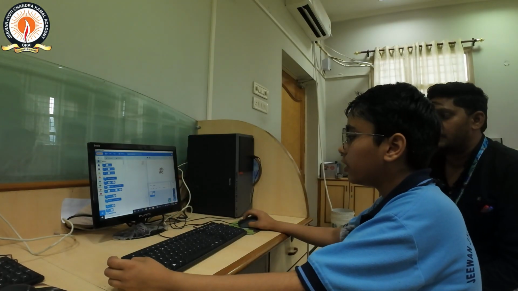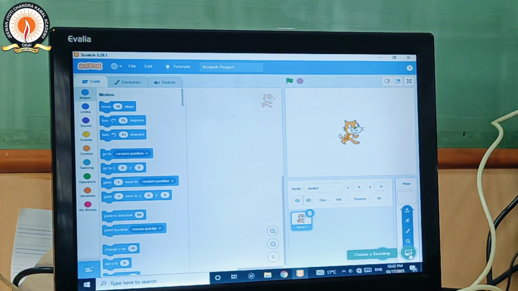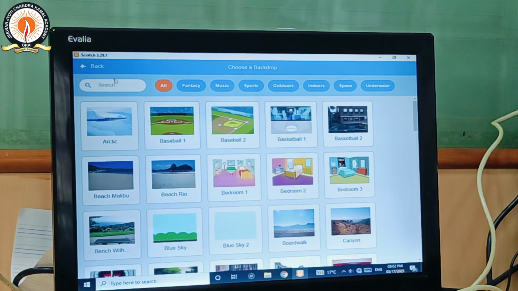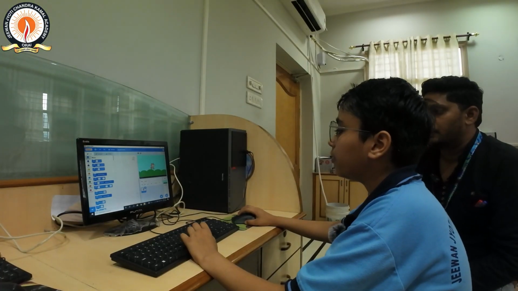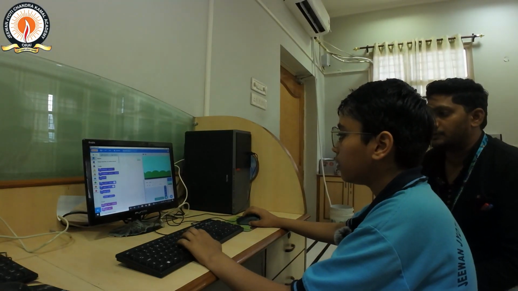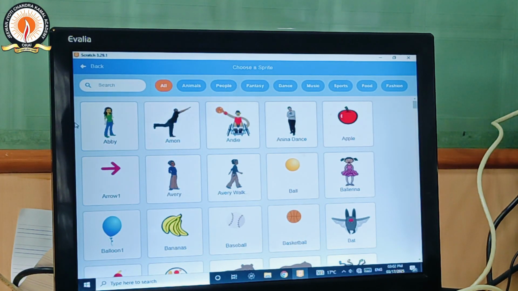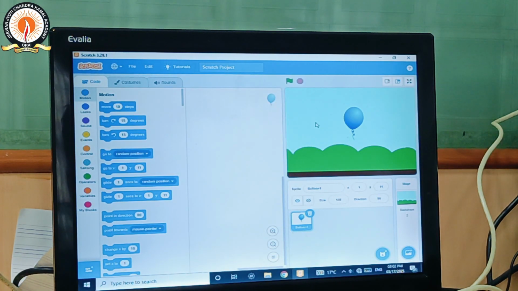Okay. So firstly, we choose the backdrop from the backdrop list by clicking this option. There are many backdrops, but we are making a simple game, so we choose any simple backdrop. We choose the blue sky. Then we don't need sprite one, so we delete this and choose a sprite from the sprite list. There are many sprites, but we choose a balloon because we are making a balloon pop game.